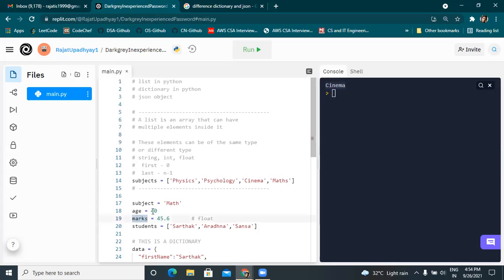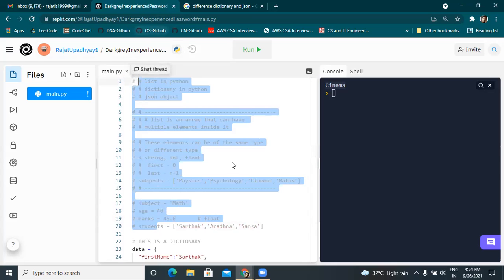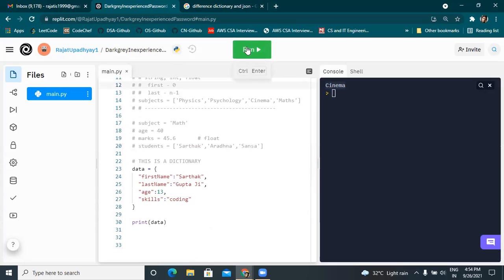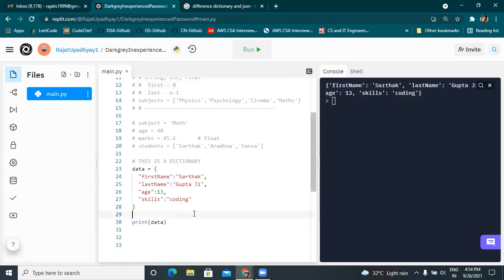Let me comment everything out. I'll run it, and you can see that we are getting this data back. You can see that it has converted into single quotation marks automatically. If we have to remove these single quotation marks, we don't need them. No, it has to be there. It is telling the program that it is a particular data type. But in the output, if we don't want single quotation marks, what can we do?